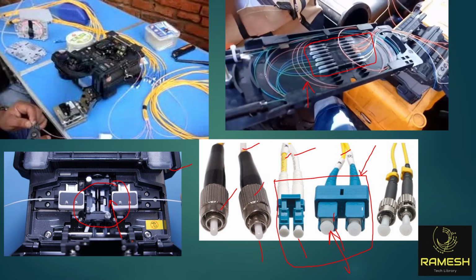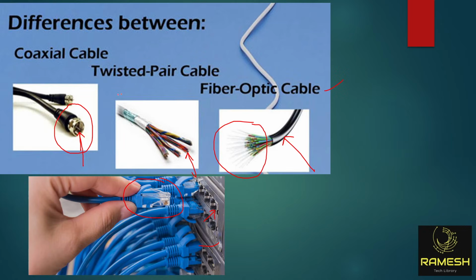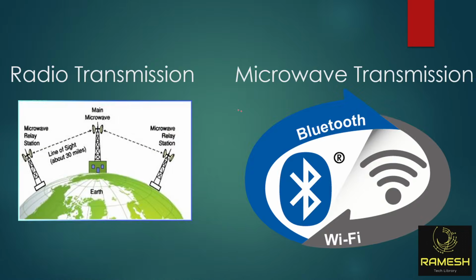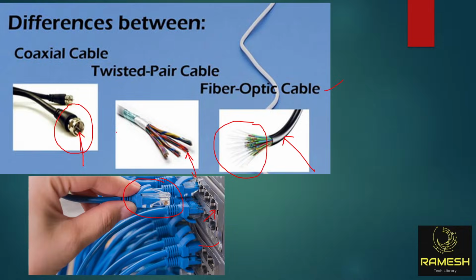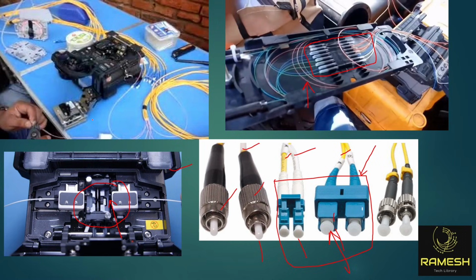This is all about the physical layer. In the physical layer, the data is traveling in the form of light in fiber, electrical signals in twisted pair cable, and here it is wireless, Bluetooth and radio. This is all about the physical layer. Does anyone have any questions on the physical layer?